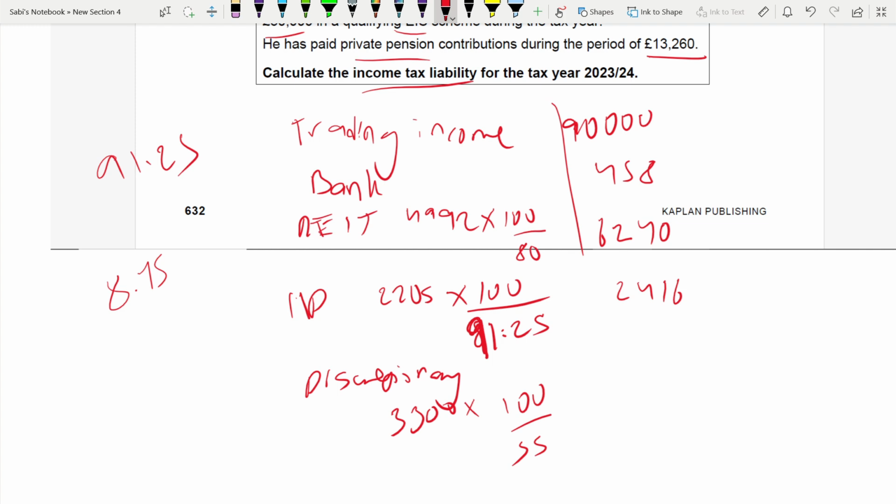That's how you gross it up: 6,000. And if it is exempt, like the VCT dividend, you have to write it as exempt, like this, 0.